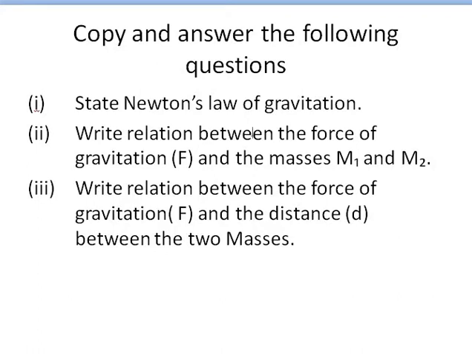Look at here, and this can be written as F varies m1 into m2.